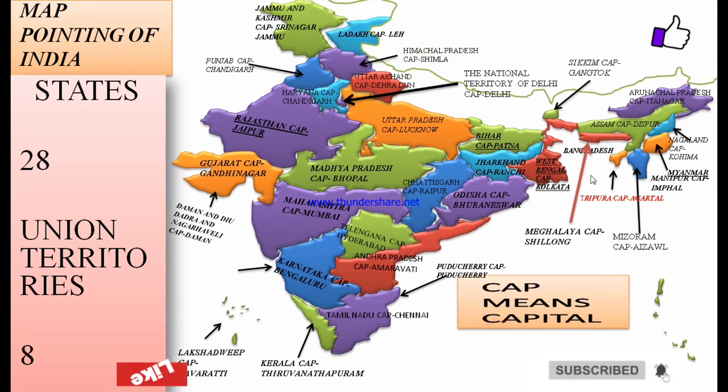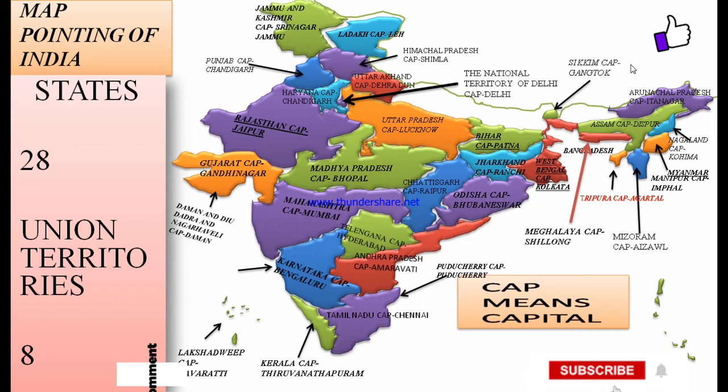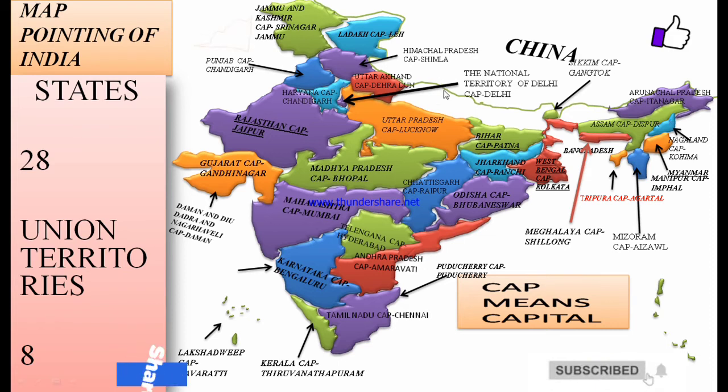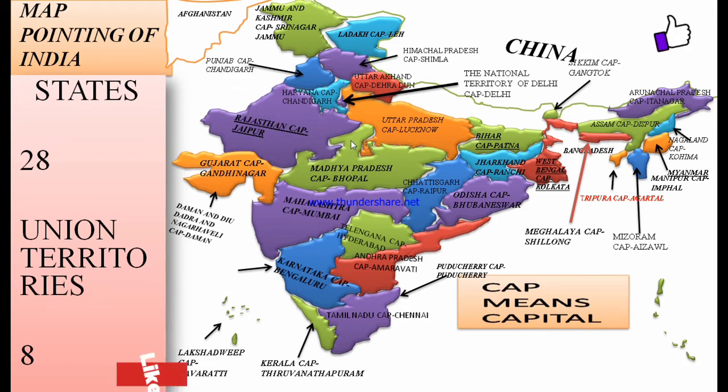Kerala, capital Thiruvananthapuram. You can spell it wrong, so read it. This is China, one of the neighboring countries.